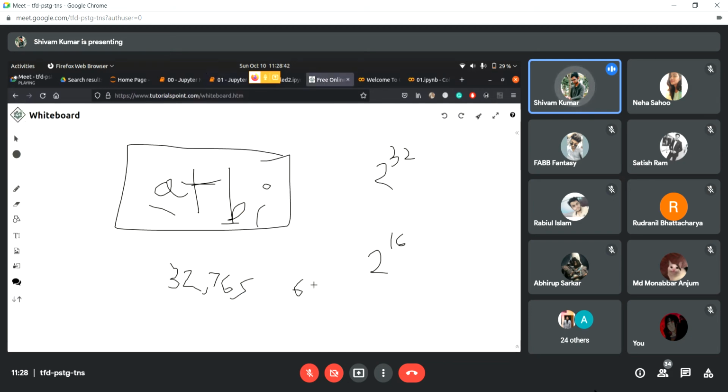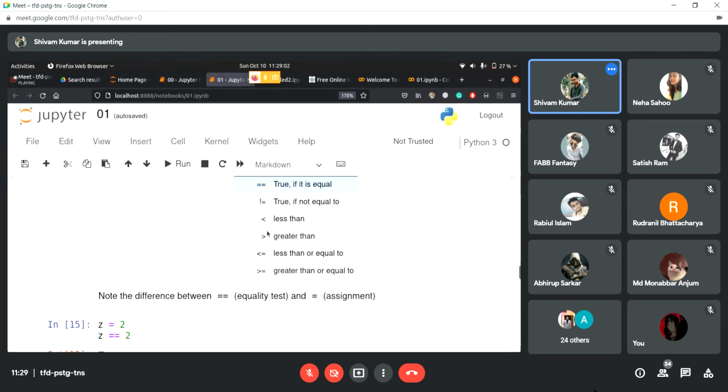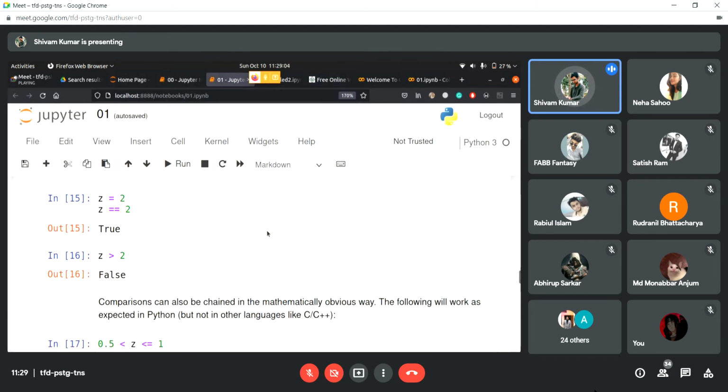Suppose I have 6 is less than or equal to 12. So this will return true because 6 is less than 12, right? Again, I can have 12 is less than or equal to 12. So this one is also returning true because 12 is equal to 12. So if it matches any of the conditions, that is equal to or less than, then it returns true, right? Okay, so we're done with relational operators.